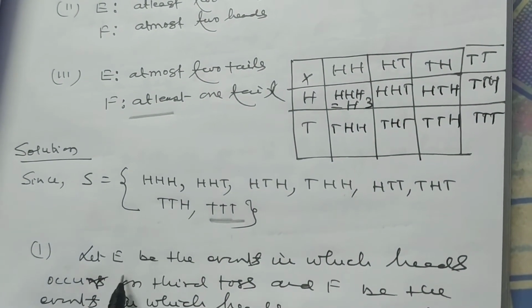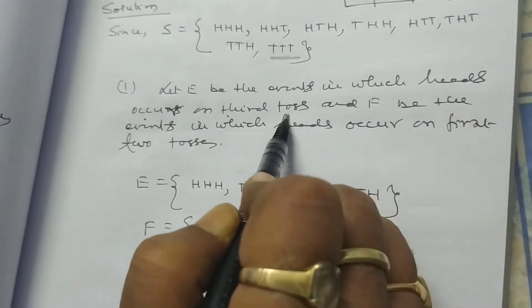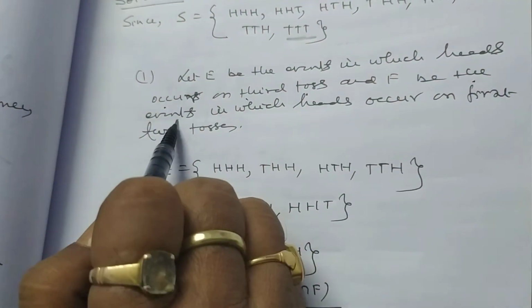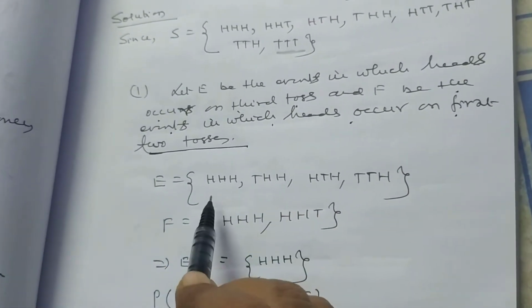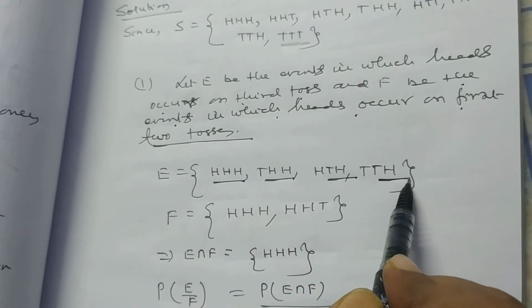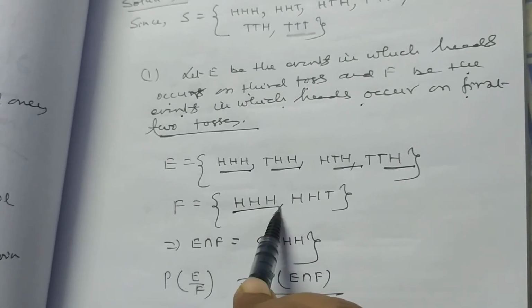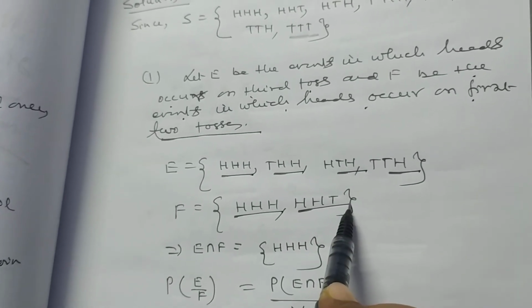So, let E be the event in which heads occur on the third toss and F be the event in which heads occur on the first 2 tosses. What do you observe?